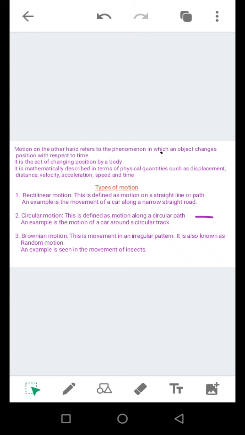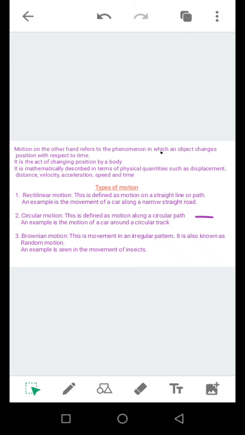Let's move to the next type of motion, which is the Brownian motion. Is this sounding strange? Don't let it be. The Brownian motion is a very simple type of motion because it is a movement in an irregular pattern. That is, you just move anyhow, just as your brain tells you to do. You can decide to go right, go left. Some people say a haphazard way of moving. That is it. It is known as a random motion.